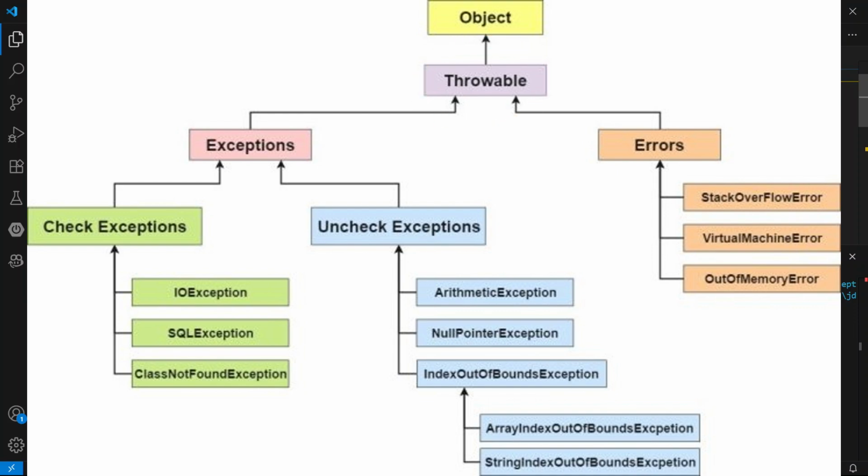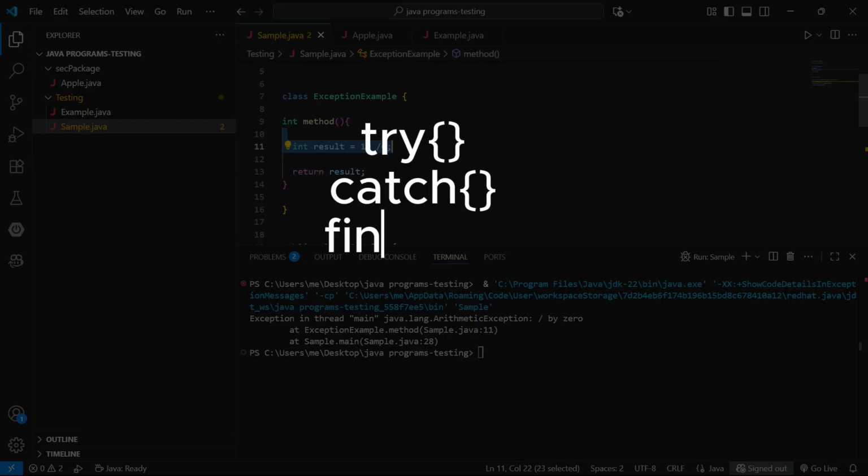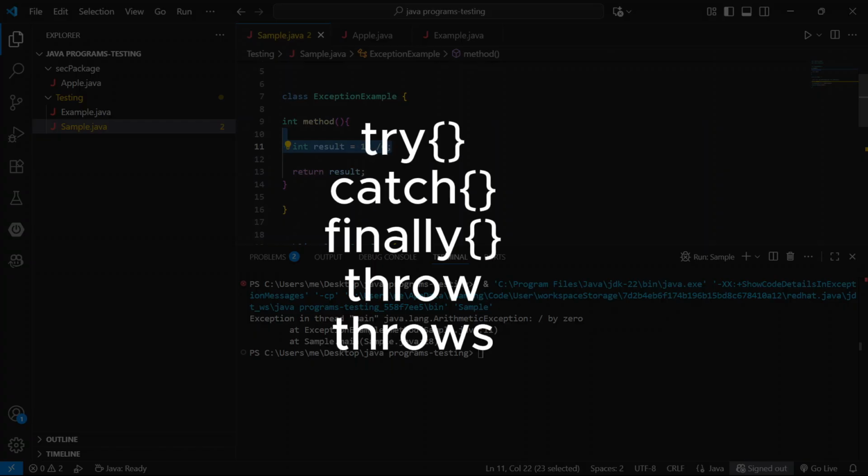One of the interview questions: which class is the superclass of all classes? The answer is the Object class. The Object class is the superclass of all classes. And here IO exception, SQL exception, arithmetic exception, null pointer exception, these all are classes, inbuilt classes. And next, keywords in exceptions: try, catch, finally, throw, throws.